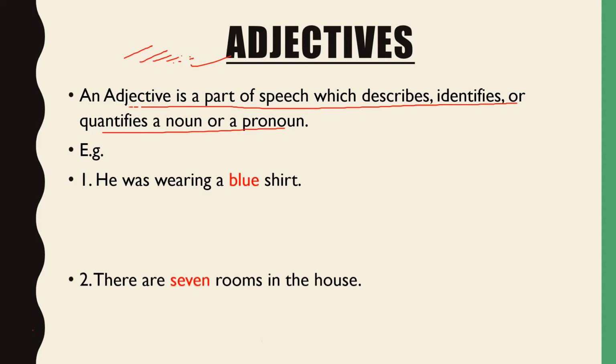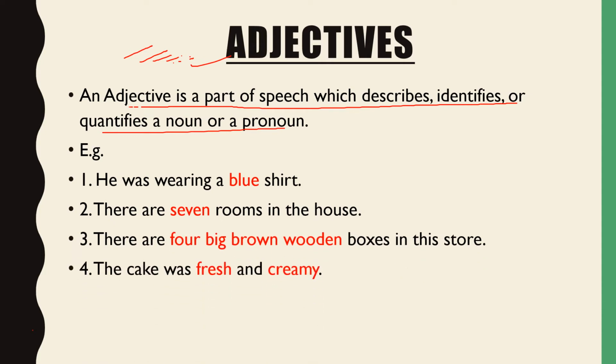Let's see examples here. He was wearing a blue shirt. So which color shirt? Blue. So this is an adjective. There are 7 rooms in the house. So how many rooms? 7 rooms. This is an adjective. There are 4 big brown wooden boxes in this store. So these, 4, big, brown, wooden, all these words are adjectives.